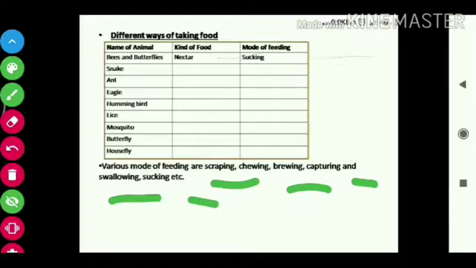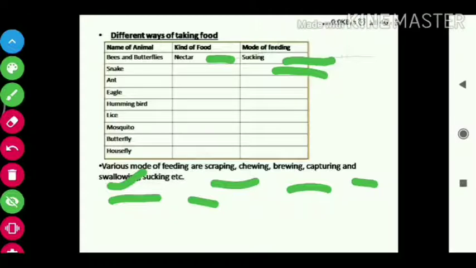Bees and butterflies, their food is nectar, and they feed by sucking the nectar from flowers. A snake will eat small birds, frogs, and eggs. They capture and swallow.